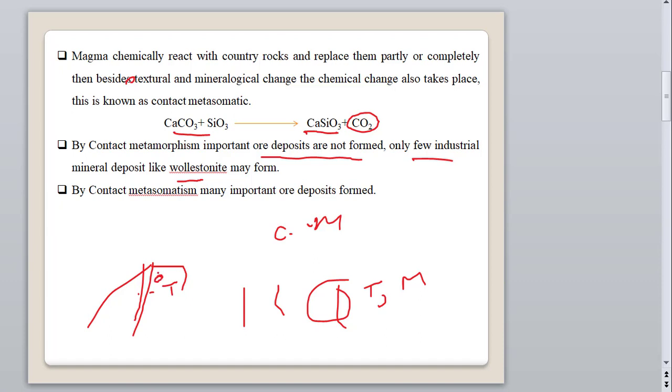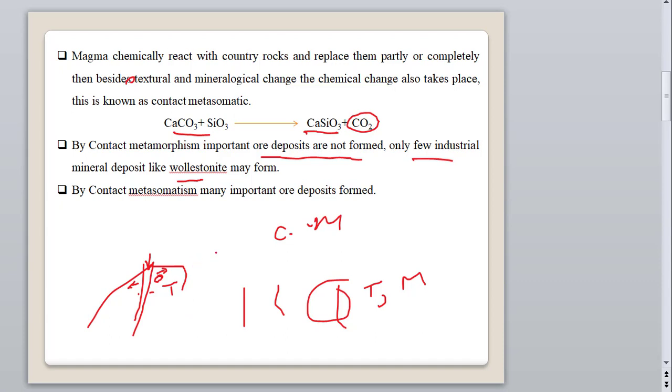Here we get element to element replacement due to the volatile elements in the intrusive bodies like batholith, sills, dikes, etc. Okay, so in metamorphism there is only combination and rearrangement of the elements already present and no substantial chemical change involved. If the elements present in magma enter the country rock, react with its constituents and replace them, forming entirely new minerals of a totally new chemical composition, then this process is known as contact metasomatism.